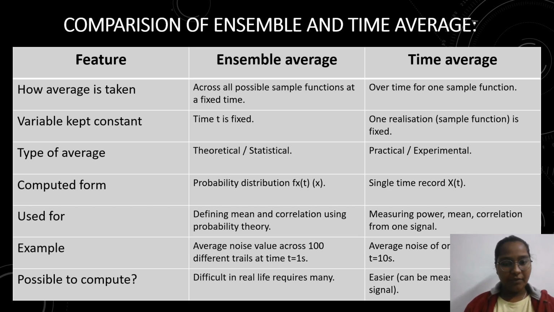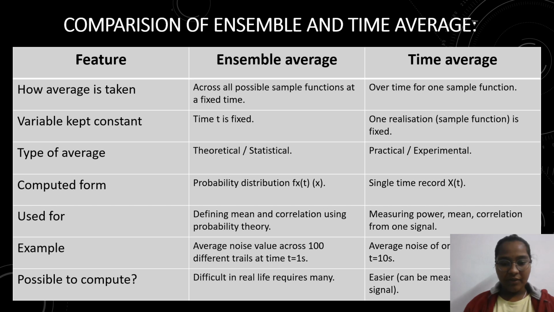In computed form, probability distribution is used in ensemble average. Here a single time record x of t is used to define mean and correlation, using probability theory, measuring power, mean, correlation for a signal. An example for ensemble average: the average noise value across 100 different trials at time t equal to 1 second, and average noise at t equal to 10 seconds.